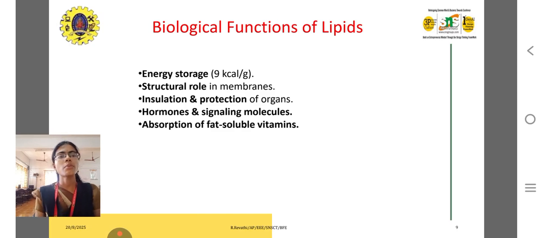So, the biological functions of lipids are energy storage, up to 9 kilocalories per gram, structural role in membranes, insulation and protection of organs, hormones and signaling molecules, and absorption of fat soluble vitamins. These are the major functions of biological lipids.